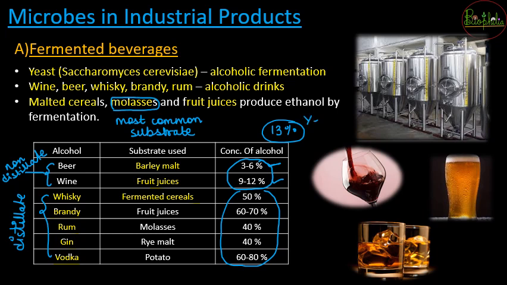That is because yeast is going to die if the alcohol level increases beyond 13%. 13% से ज़्यादा yeast जिंदा नहीं रह सकता है, and if you want to increase the levels of alcohol then you need to process it by distillation जिससे alcohol levels बढ़ जाएंगे.